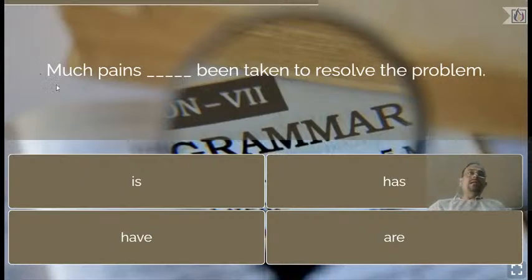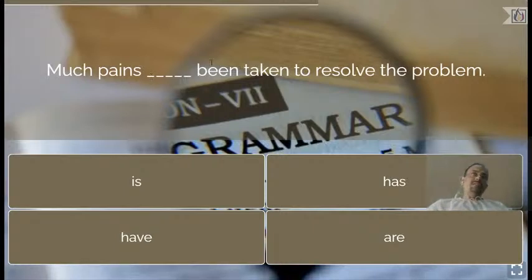So had much not been there with pains, the answer would have been pains have been taken. But as pains is preceded by the word much, and much is an uncountable noun, the verb should be singular.